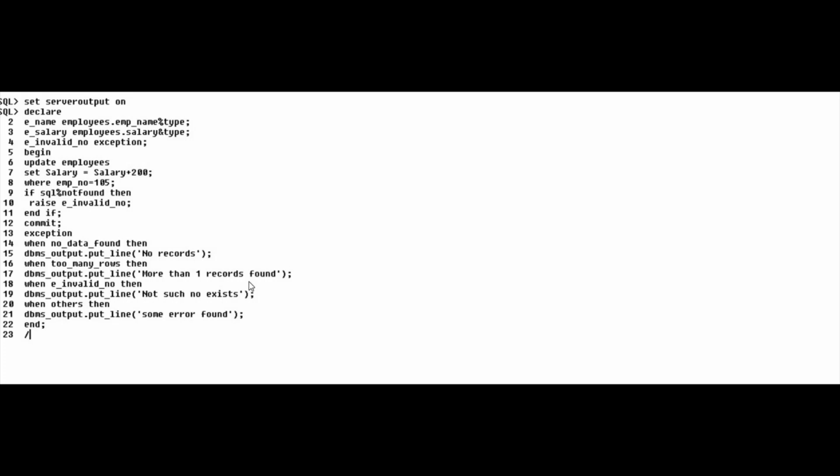So what we learned today: the main difference between user defined and system defined exceptions is that in a system defined exception, if the exception occurs, then the cursor goes to the exception block. But in a user defined exception, the user can create their own exception, and the exception is raised, and after raising the exception it will find its matching statement.